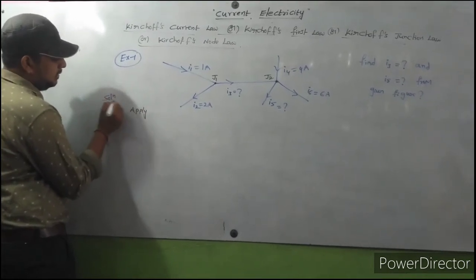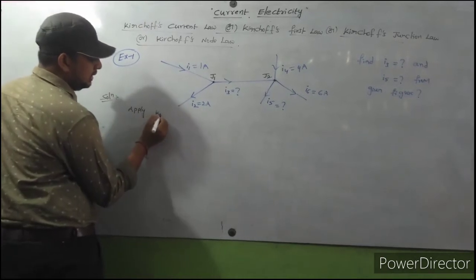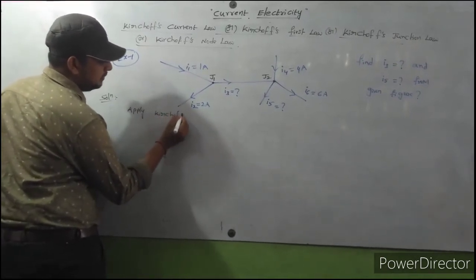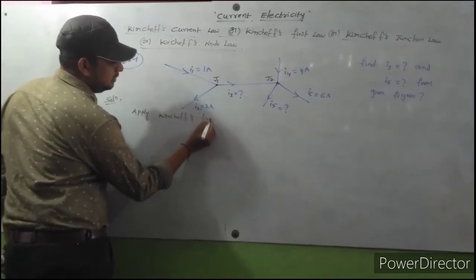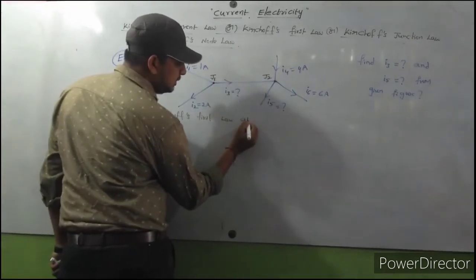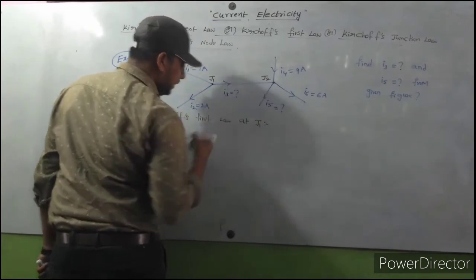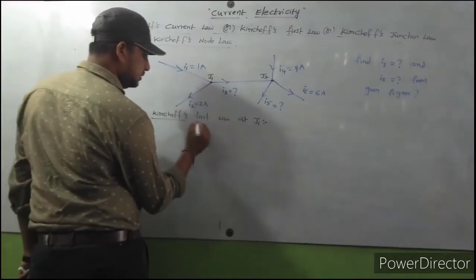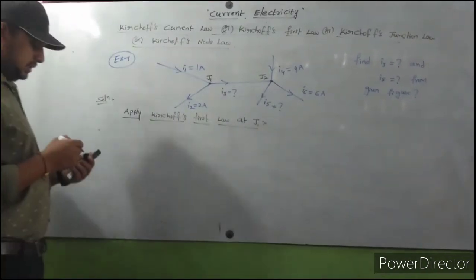Solution. Apply Kirchhoff's first law at J1, junction 1.